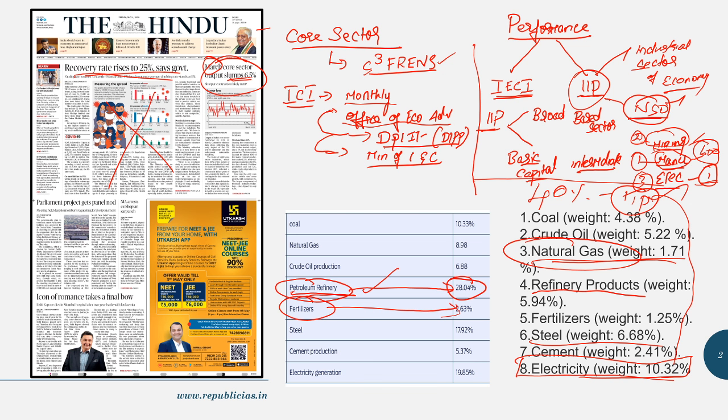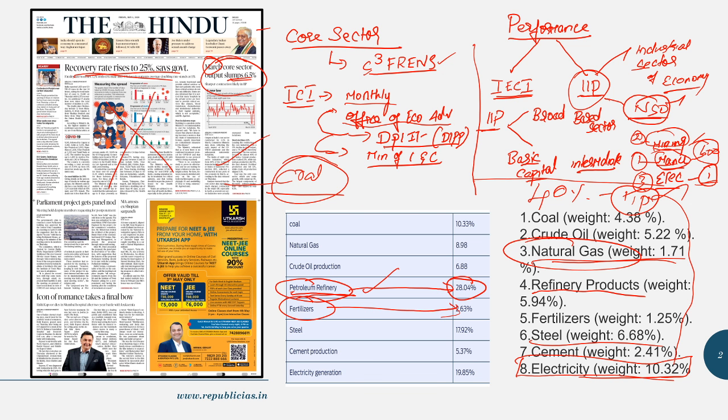If you come to this article, it says that the index of 8 core industries, which has some 40% of weightage in the index of industrial production, reflected a contraction. That is, it has performed poorly. The only core sector which performed well or saw some growth is the coal sector. But again, friends, these data are temporary, not permanent, and tend to change. Because of the COVID-19 impact, you can expect poor performance in the industries. You need to know the background, and I recommend you have a go through it so that you will get to know.